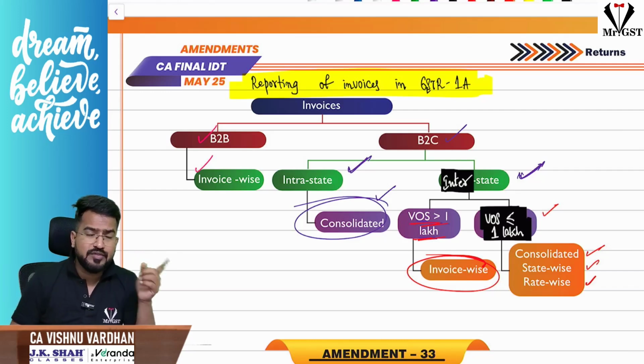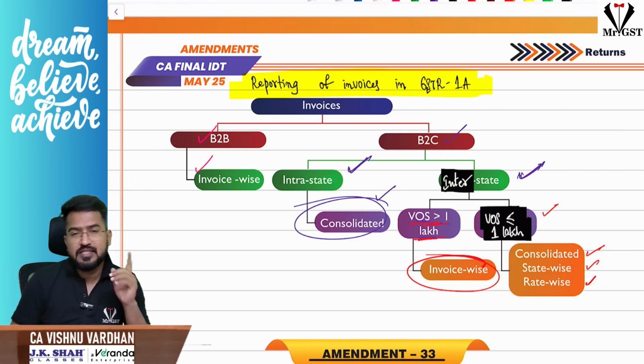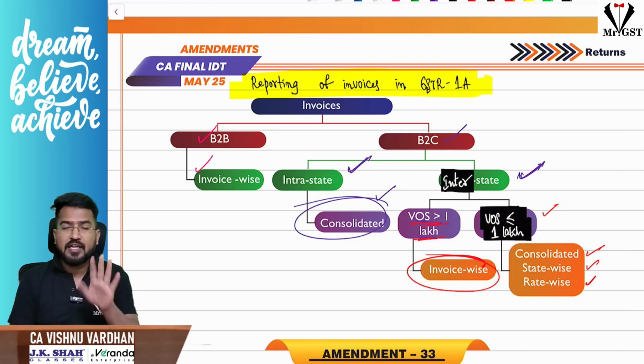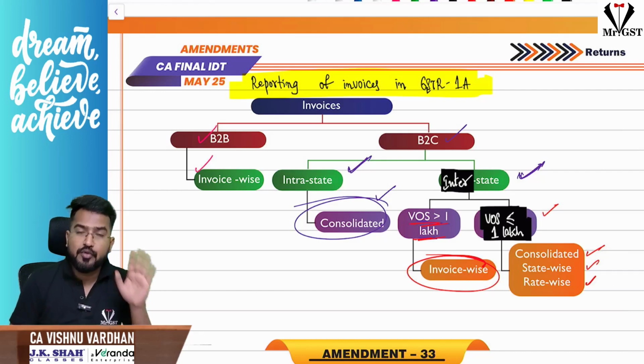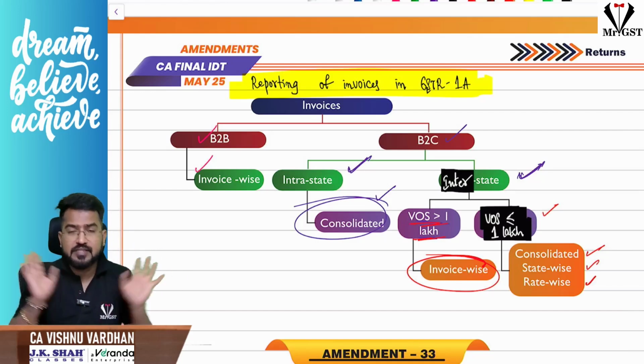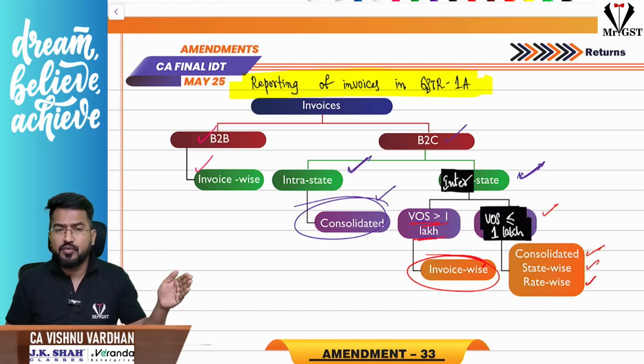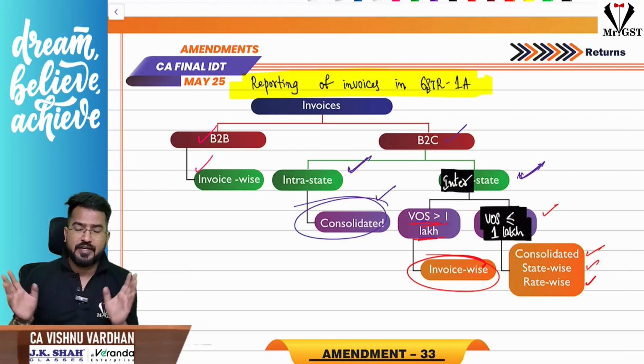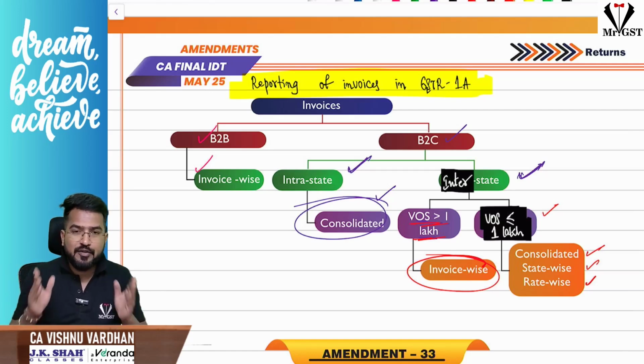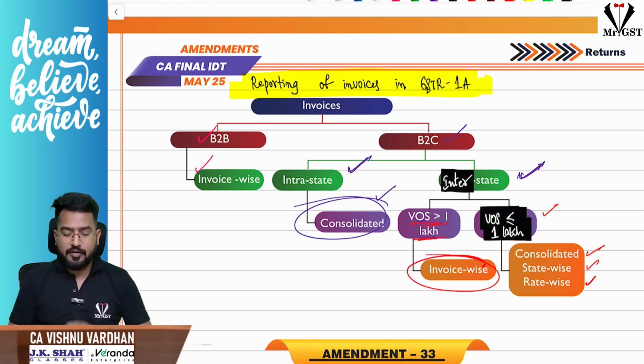Earlier it was value of supply greater than 2,50,000, you should report invoice wise. Now if the value of supply is greater than 1 lakh, you have to report it invoice wise. Remaining things, whether GSTR 1 or 1A, this is the reporting pattern: B2B invoice wise, B2C large also invoice wise, B2C others consolidated. When you are giving consolidated figures, you have to give the consolidated figure state wise, rate wise. That is the point.